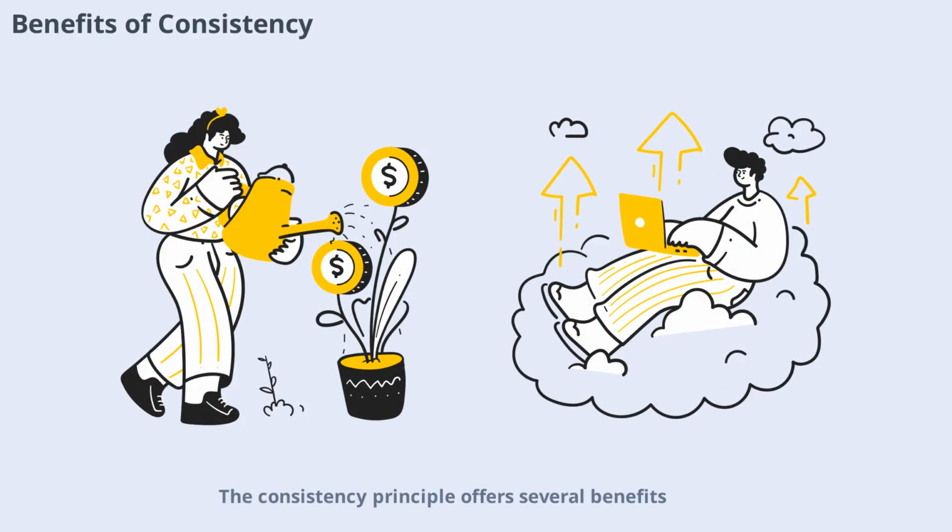The consistency principle offers several benefits. It allows stakeholders to track a company's performance over time, making it easier to spot trends and make informed decisions. Consistency also reduces confusion and the risk of manipulation, since companies can't change methods to present a more favorable picture. Ultimately, this principle supports the credibility of financial statements and helps build long-term trust between companies and their stakeholders.